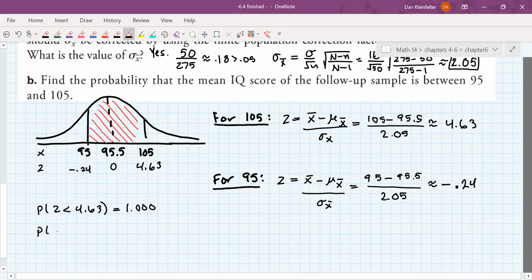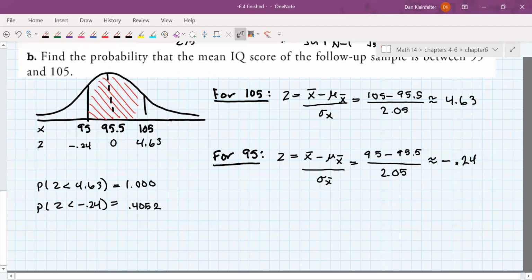For negative 0.24, that one we'll be able to find. For negative 0.24, we'll get 0.4052. Okay, and so if we want that red strip shown in the picture, it's going to be the difference of those two areas.